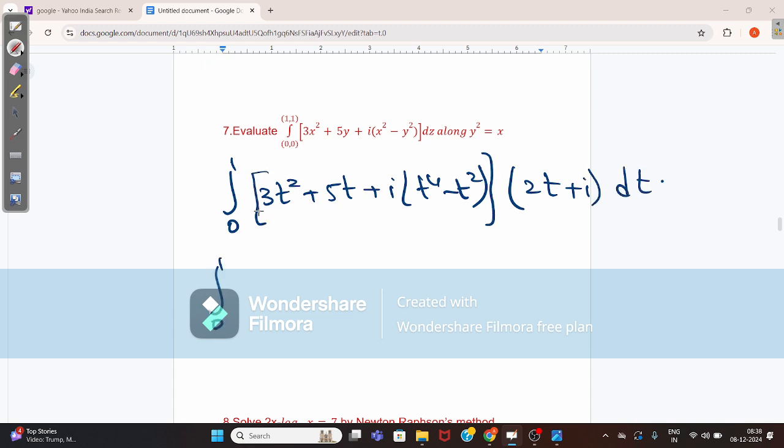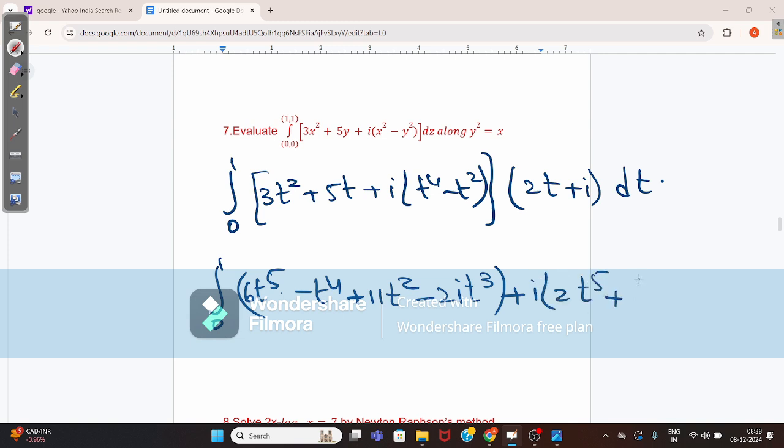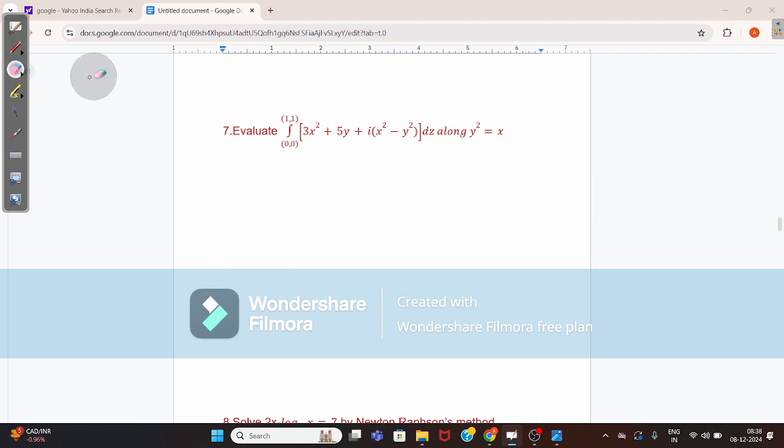When you multiply all these values, you will get 6t power 5 minus 11t power 4 plus 11t square minus 2it cube plus i into 2t power 5 plus 2t power 4 plus 5t. Take the real parts and imaginary parts.